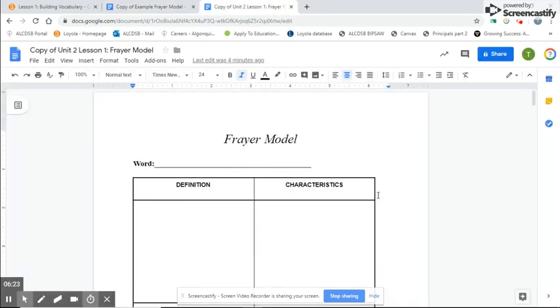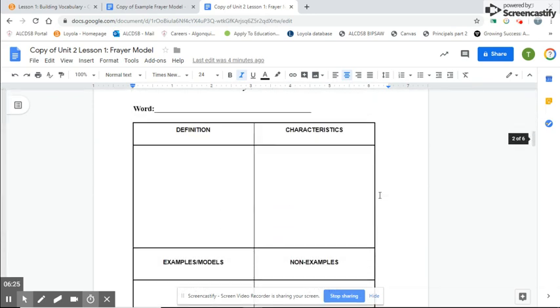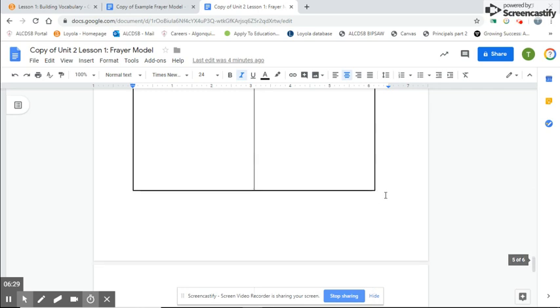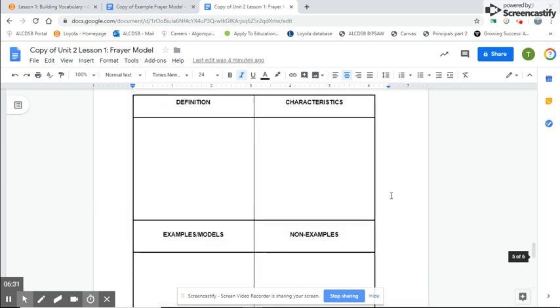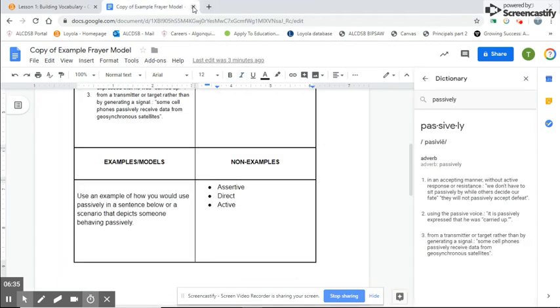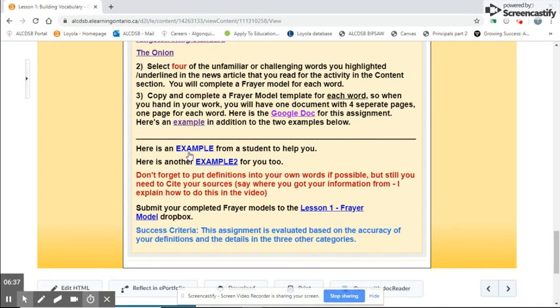Here is the actual document. You'll see there's 1, 2, 3, 4, 5, 6. Don't do 5 and 6. Just give me 4 words. 4 words, great. That's more than enough for the assignment. Then again, just flip back. There's another example and another example here.